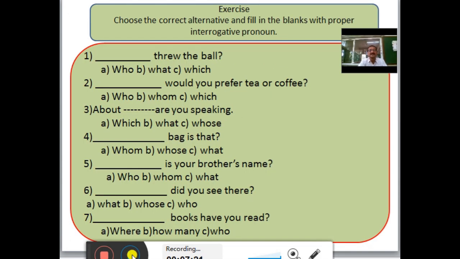Let us see the exercise of interrogative pronouns. Choose the correct alternative and fill in the blanks with proper interrogative pronouns. There are three interrogative pronouns given. We have to choose one. First sentence, dash dash threw the ball. Here we can use who: who threw the ball. In second sentence, dash dash would you prefer, tea or coffee? In this sentence, we can use which: which would you prefer, tea or coffee? In this way, you read all the sentences and complete this activity with proper interrogative pronouns.